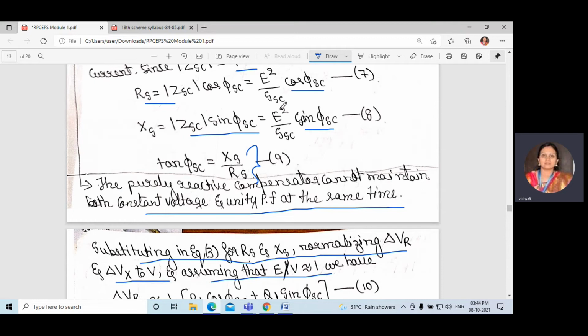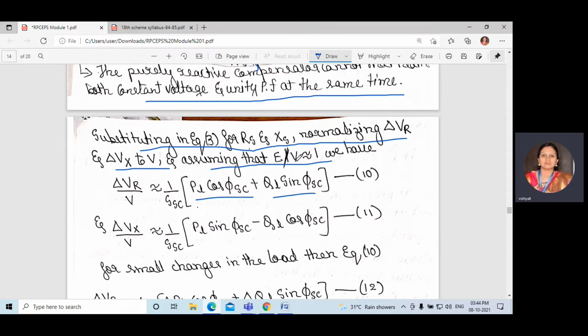Cos phi SC divided by SSC. E square will become 1 because we have taken here 1. E by V as 1. Here we are normalizing. So 1 by SSC PL cos phi SC plus, what about XS? That is what we have taken, XS as sin phi SC.